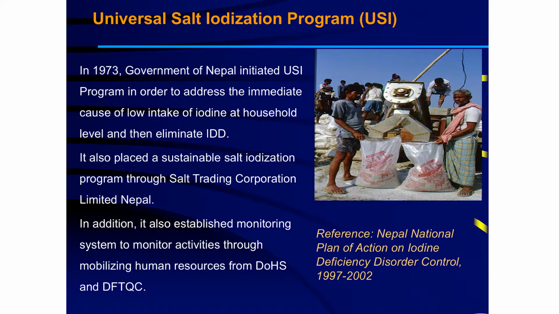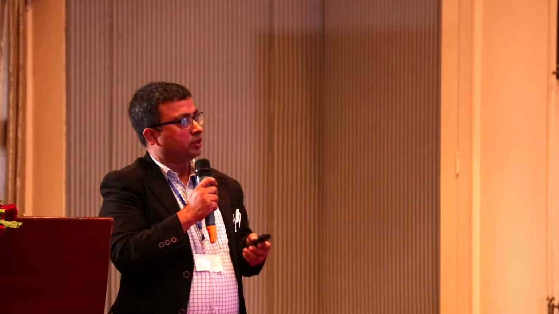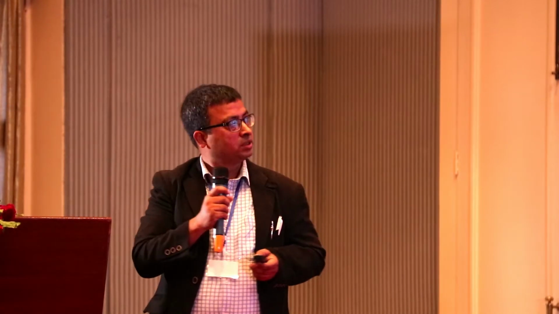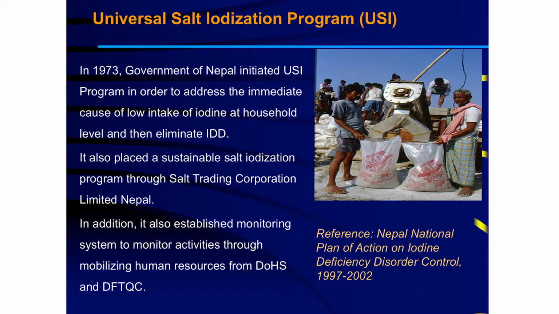And for this purpose, a well-established monitoring system was established in the salt warehouses up to the household level, and these monitoring activities were supported by the Department of Health Services as well as the Department of Food Technology and Quality Control. So I cited it from the Nepal National Plan of Action on Iodine Deficiency Disorder that was developed in 1997. This was the first plan of action on iodine in Nepal.